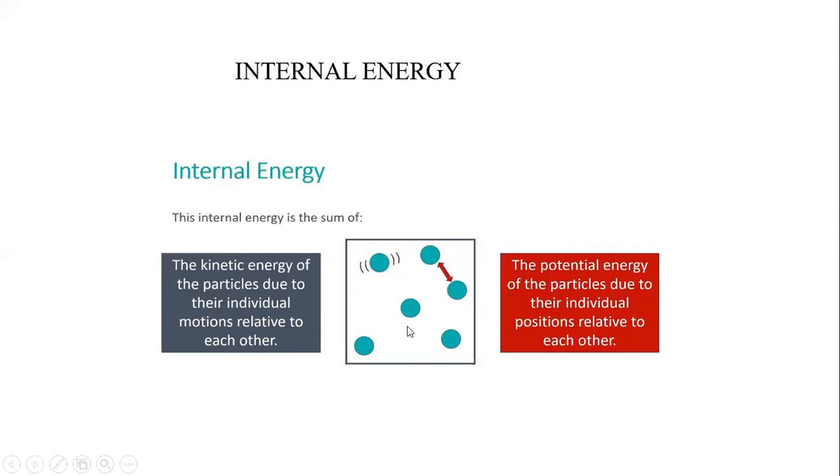So a system has both energies, kinetic and potential, and the sum of all types of energy is called the internal energy. Whenever we give heat to a system, its internal energy increases. And internal energy means the sum of all kinds of energy.